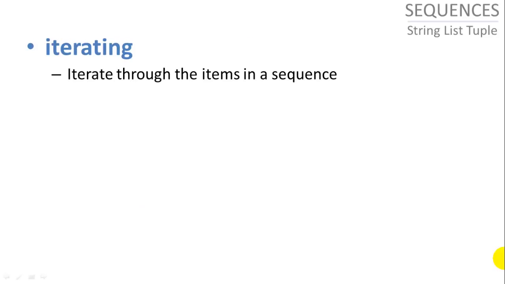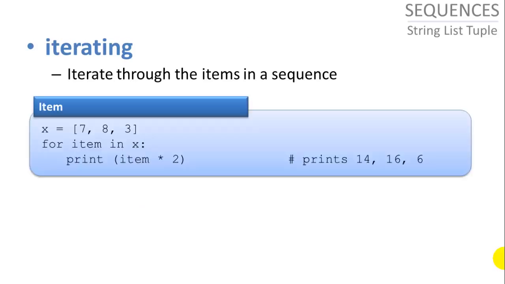Iterating, we can iterate through the items in a sequence using a for loop. So if we have a list of integers in x, we can say for item, or any variable name, in x, print or whatever we want to do to that variable name. It returns to us one list item at a time, each loop iteration.